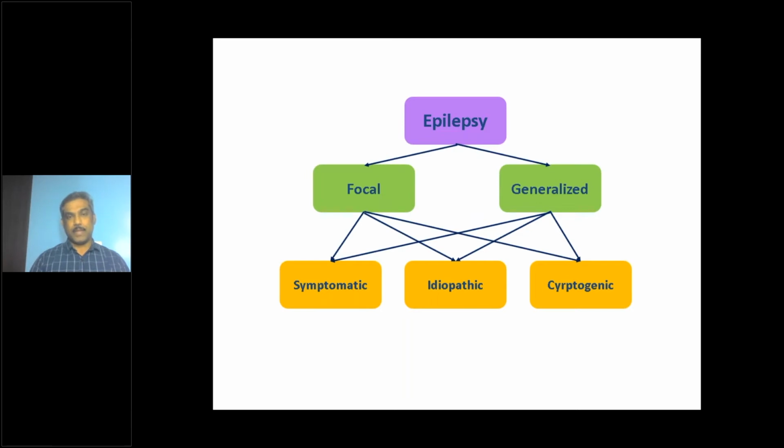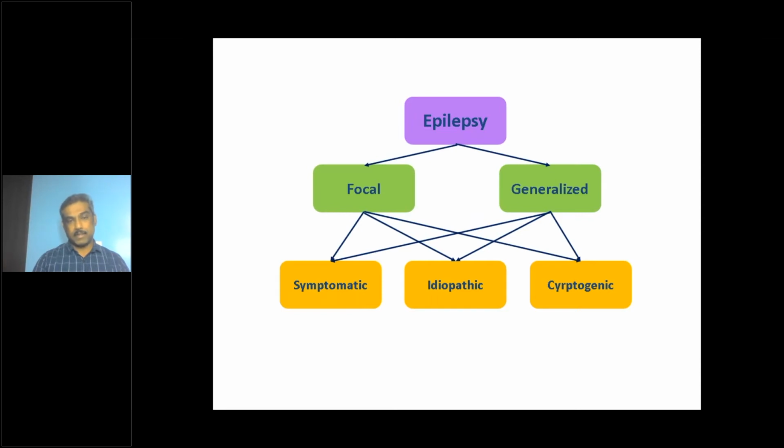What we mean by electroclinical is that we take a detailed history of seizures, the frequency, pattern, or different phenomena, everything. In addition, we look at the EEG to get clues about where the seizure is coming from, whether it is frontal or occipital, right or left. That gives us a clue whether it's a focal epilepsy or generalized epilepsy. So it's an electroclinical diagnosis. Once you know this dichotomy, then we go into the etiology.